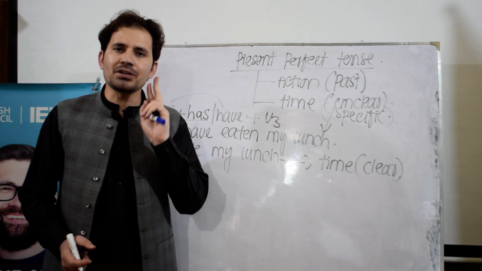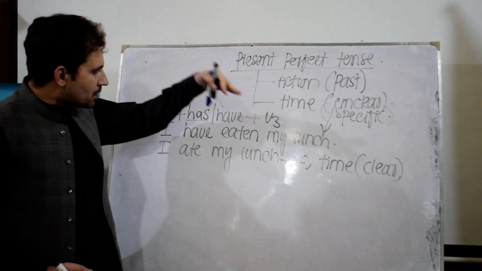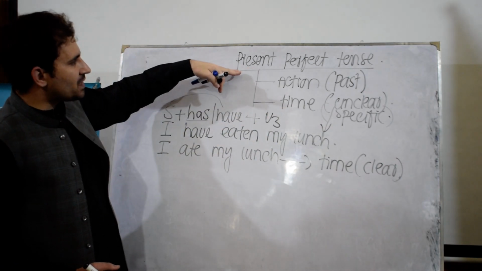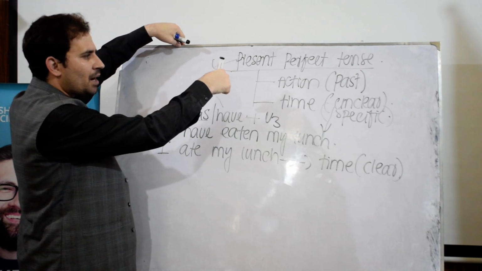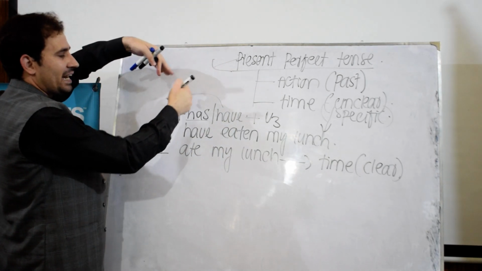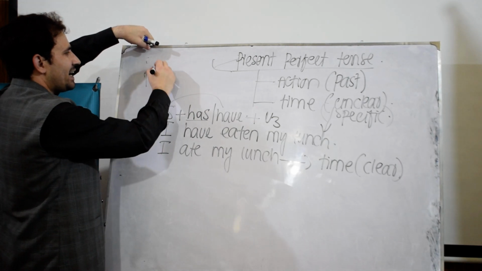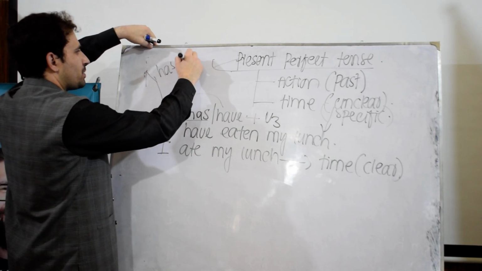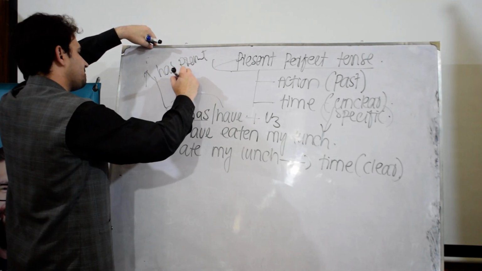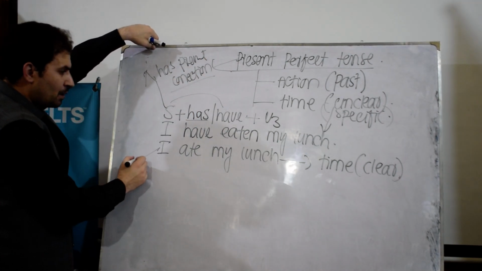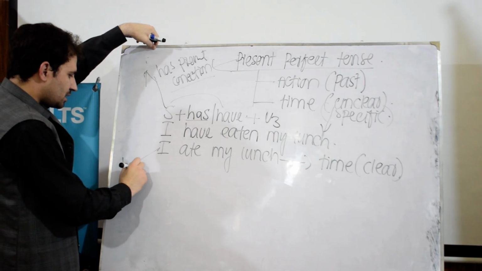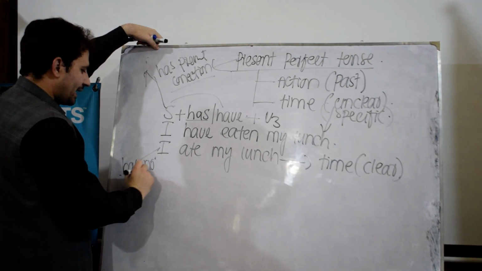The second difference is that present perfect tense, from the name, it's clear, has a present connection. Present perfect tense has a present connection. But simple past tense has no present connection.